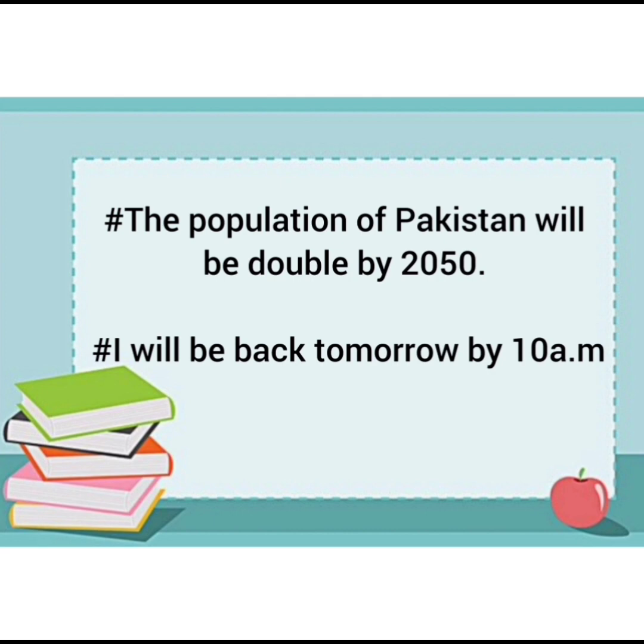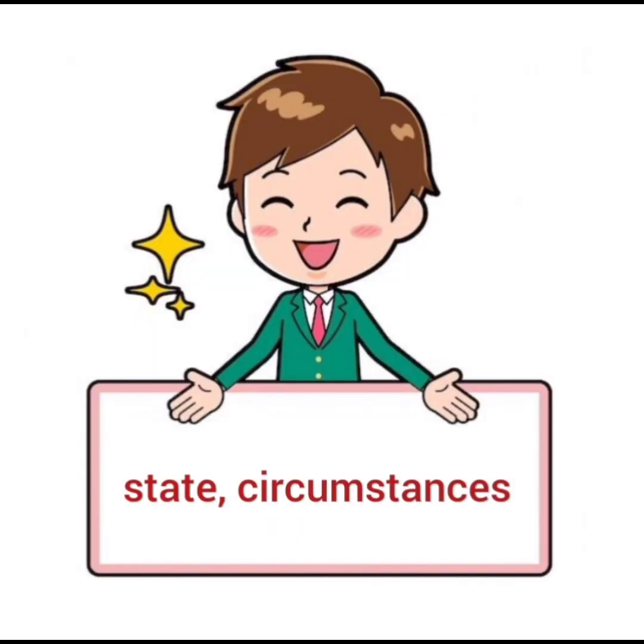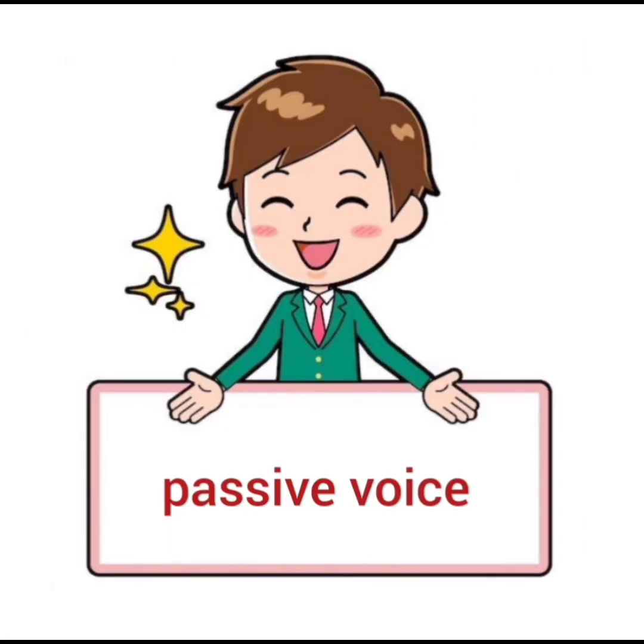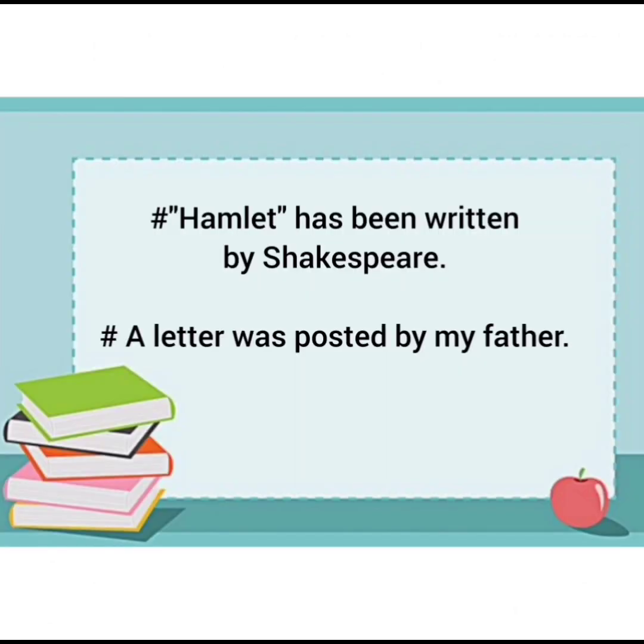Then further we can use this preposition by for state circumstances. For example, you must ride by the light of lamp. We are fine by the grace of Almighty. Then further for passive voice sentences we use preposition by. Hamlet has been written by Shakespeare. A letter was posted by my father.